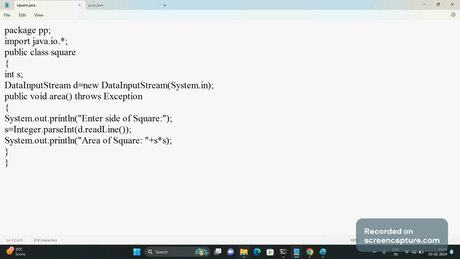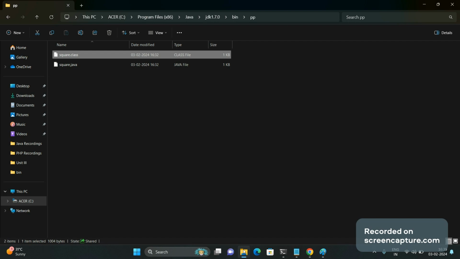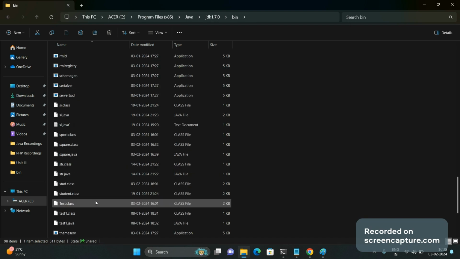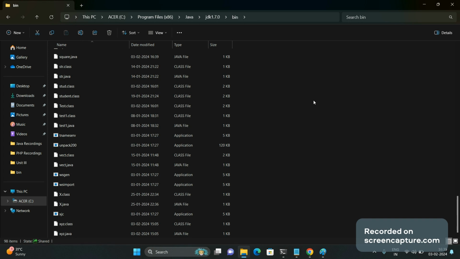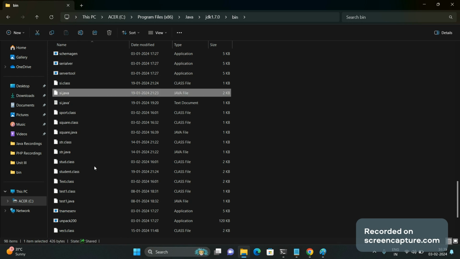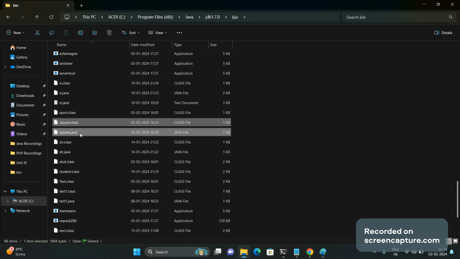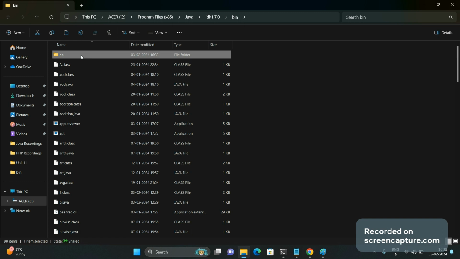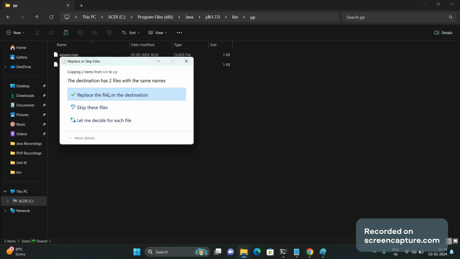Now we have to go to the bin folder and copy the updated square.java and .class file from the bin folder and paste it to our pp folder, because we have made the changes.